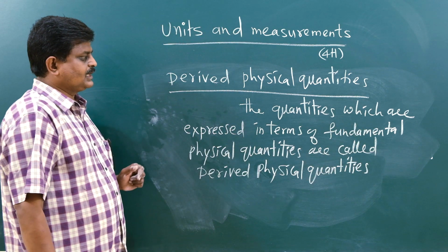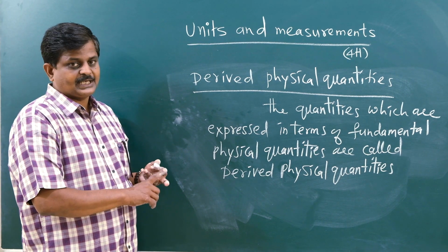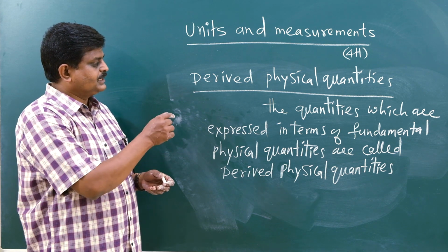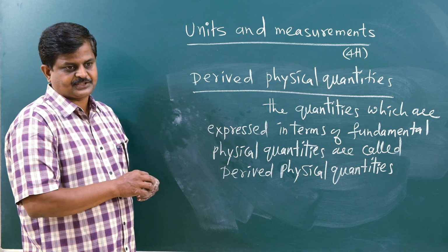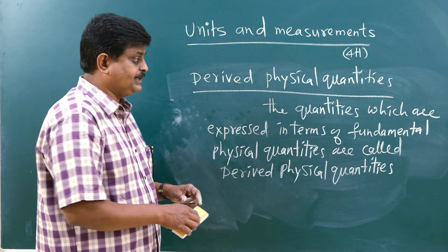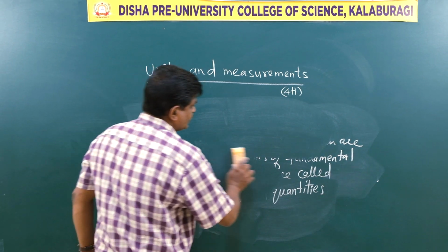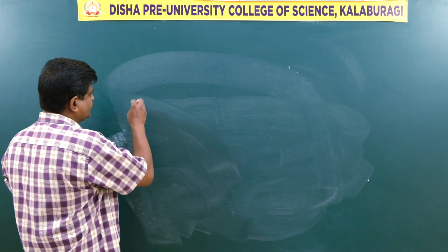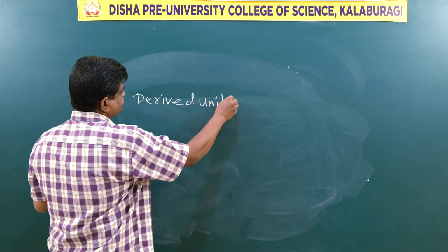Okay, so what are the derived physical quantities? These are the quantities which are expressed in terms of fundamental quantities. And one more thing, these derived physical quantities have their corresponding units. And what would be the name for them, please? Of course, derived units. Now the thing is, what are the derived units? The units of derived physical quantities are called derived units. Let me repeat, derived units.